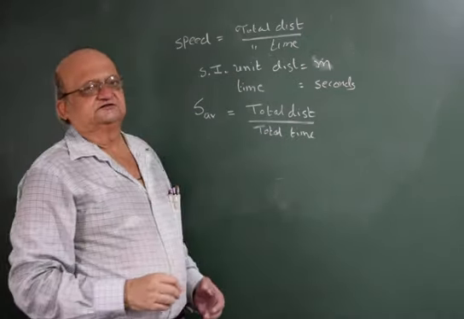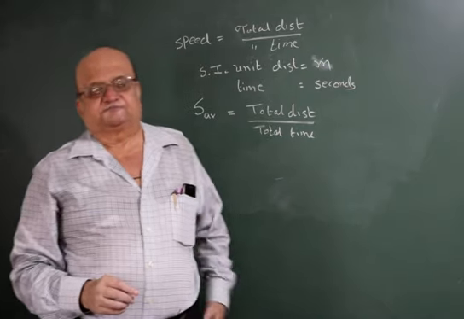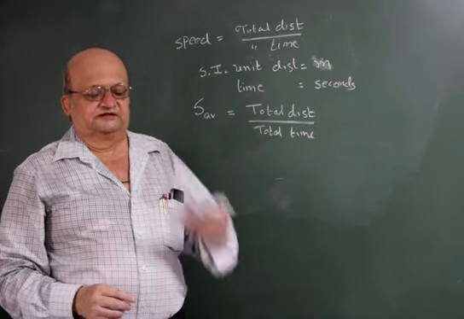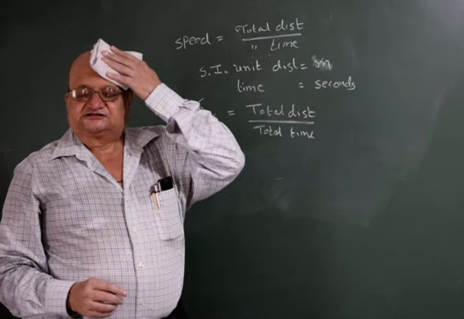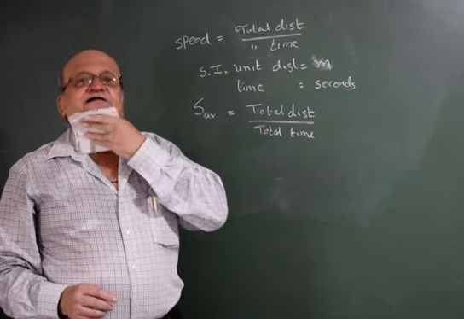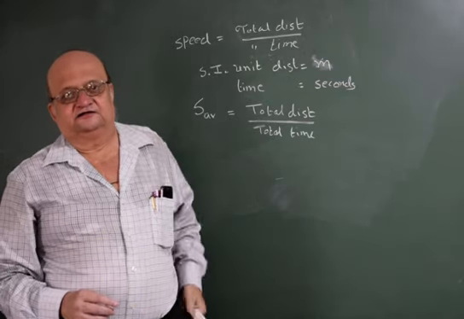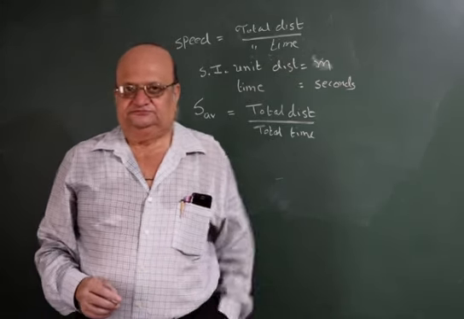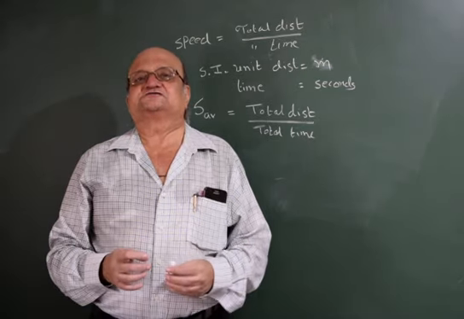That gives us the average speed. Again, what is to be remembered is the distance must be taken in meter and time must be taken in second. No other unit is allowed here.